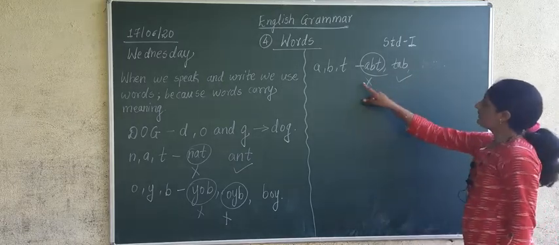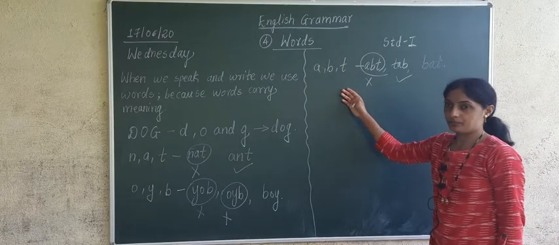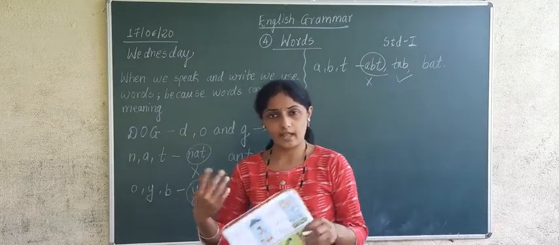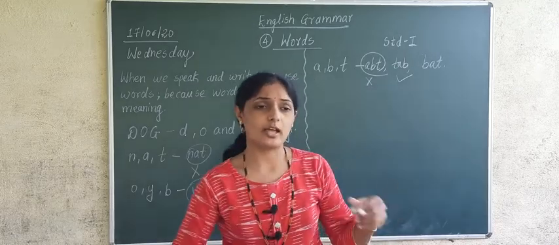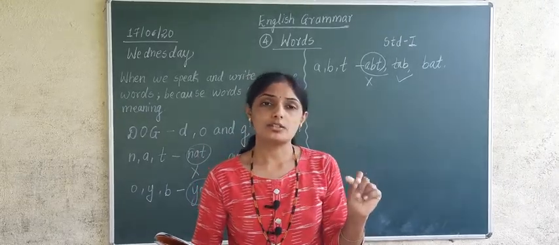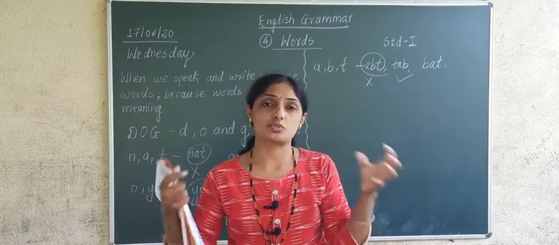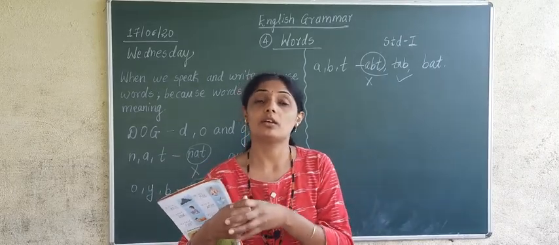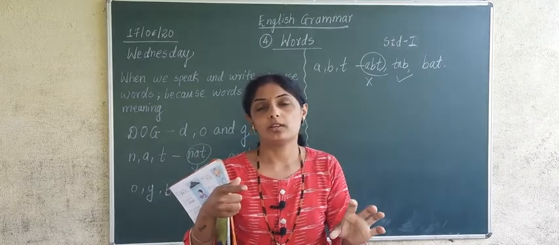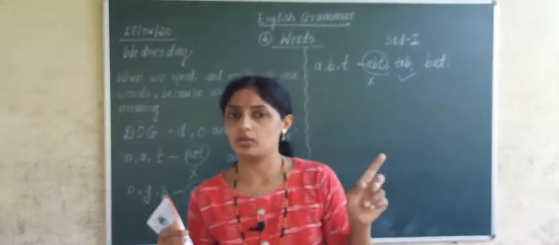Understood? What we have done here is taken letters that are not arranged in alphabetical order. Anyhow they are given in the book. With the help of those letters, we are trying to make a meaningful word from them. And if the word does not have any meaning, then you cannot call it a word.